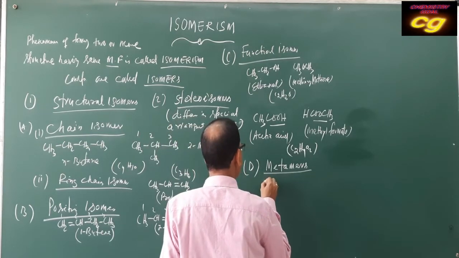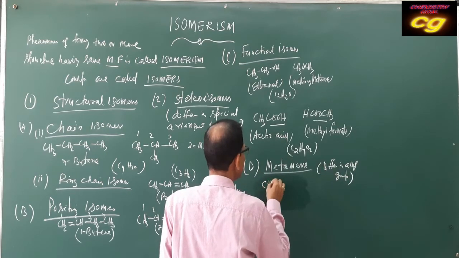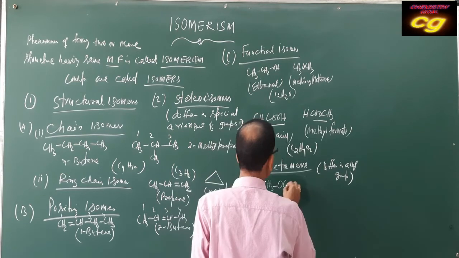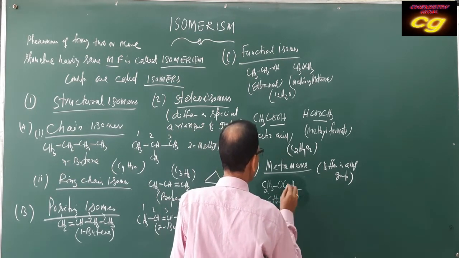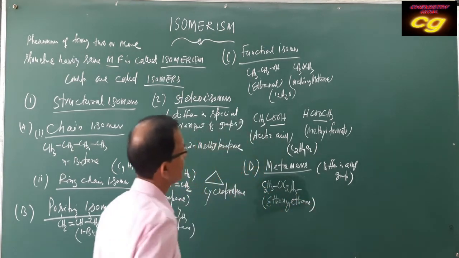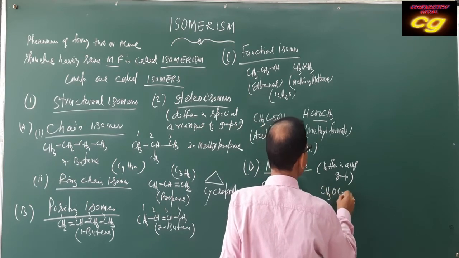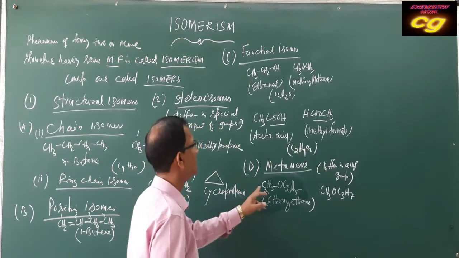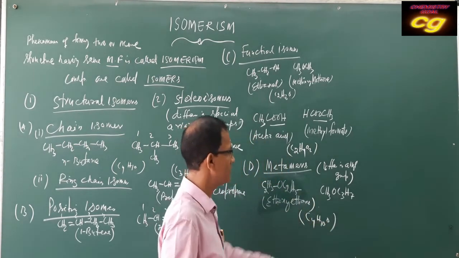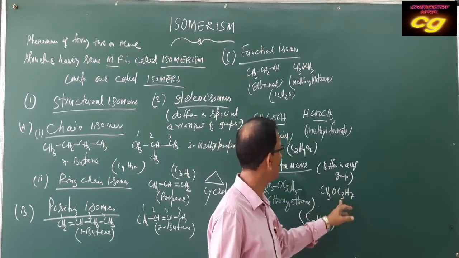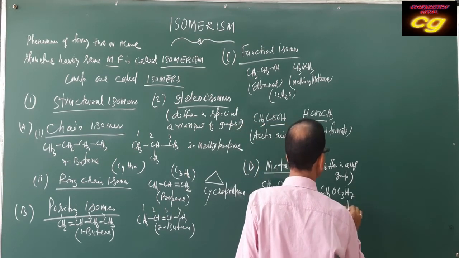For example, C2H5OC2H5 is called ethoxyethane. And another example is CH3OC3H7. The molecular formula is the same, C4H10O. This one is called ethoxyethane and this one is called methoxypropane.